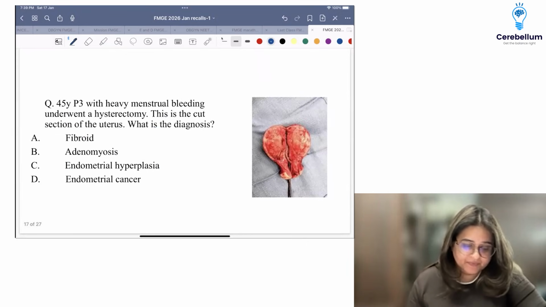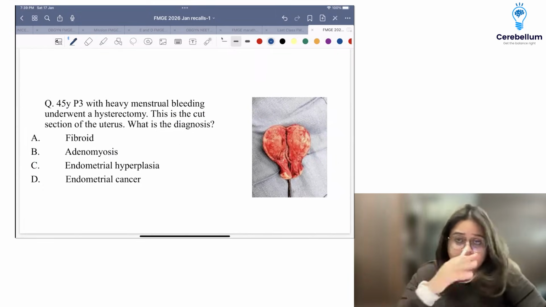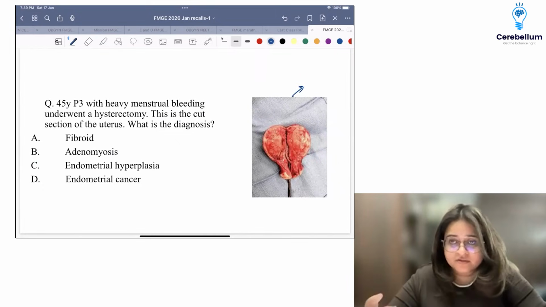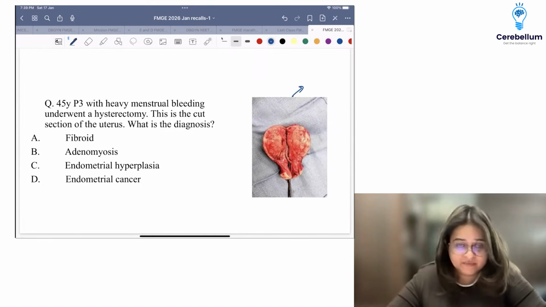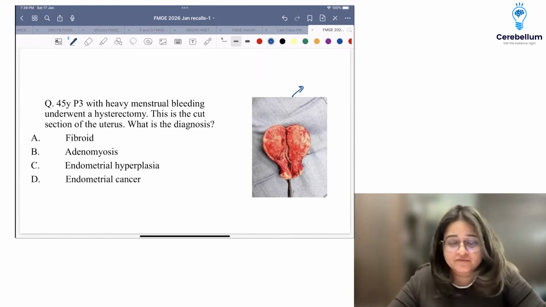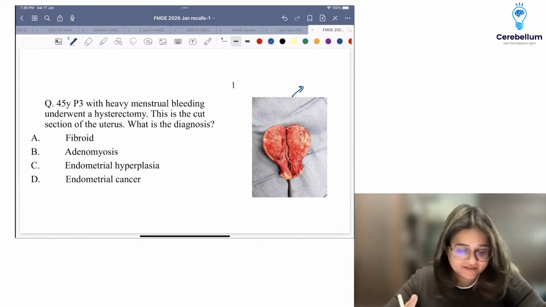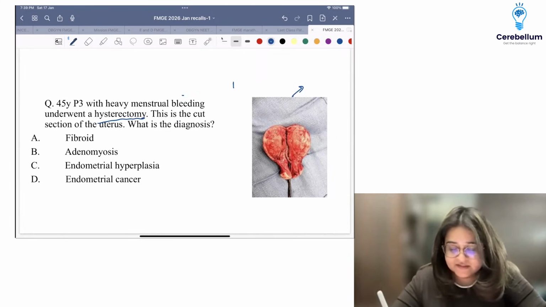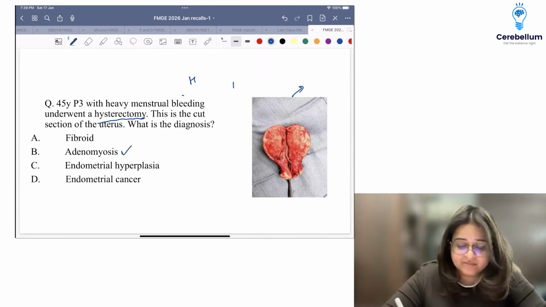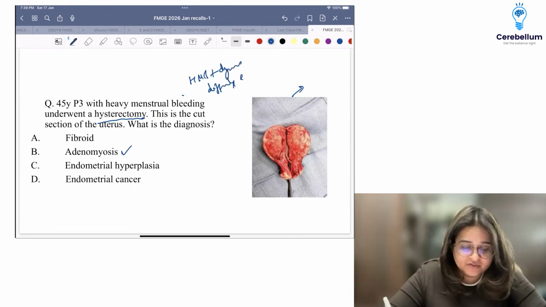All right. Okay. Then there were two questions on gross post-hysterectomy uterine specimens. There was one question where there was a lot of confusion. Is it fibroid? Is it adenomyosis? But it was given a diffusely enlarged uterus was mentioned. I think they mentioned also that was 12-week size. Correct me again if I'm wrong. A parous woman with heavy menstrual bleeding underwent a hysterectomy. This is the cut section of the uterus. It was a diffusely enlarged uterus. It is adenomyosis. Menorrhagia, heavy menstrual bleeding, plus dysmenorrhea, diffusely enlarged uterus.